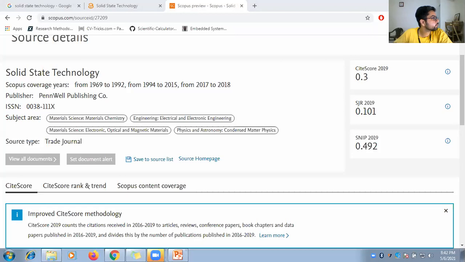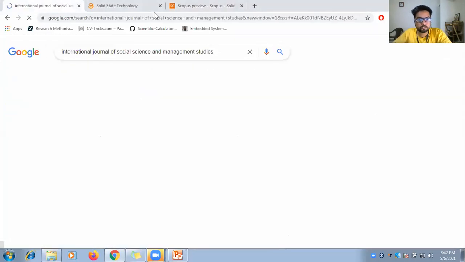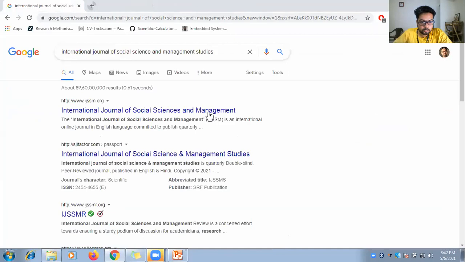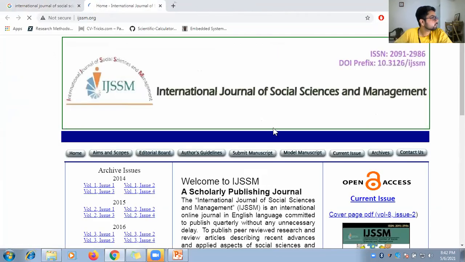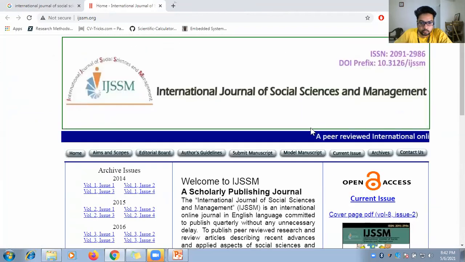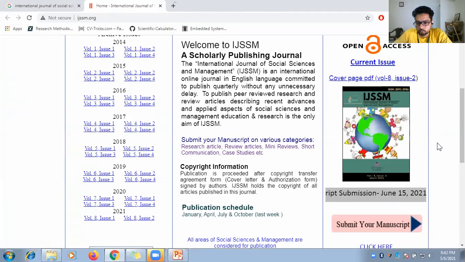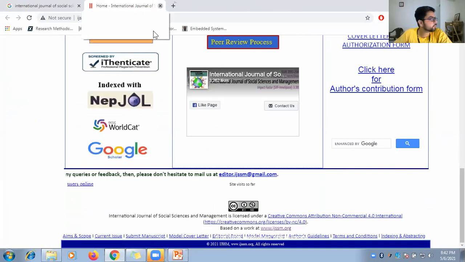International Journal of Social Science and Management Studies. Now we are going to check for this. Peer review process. Where is the indexing? There is no indexing listed. I will not recommend this journal to anybody.